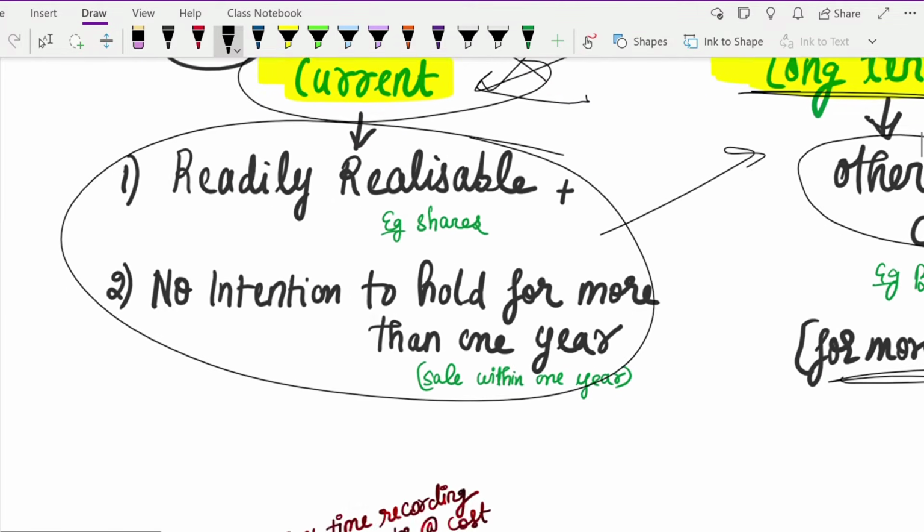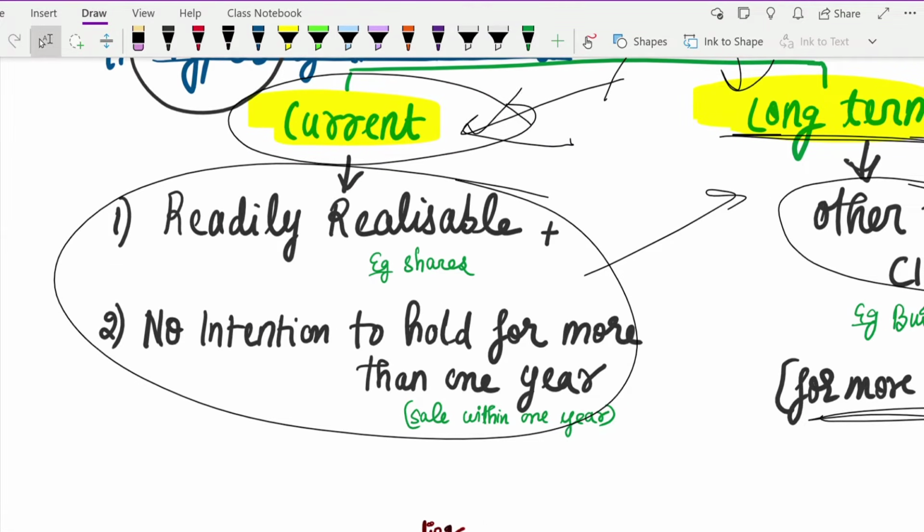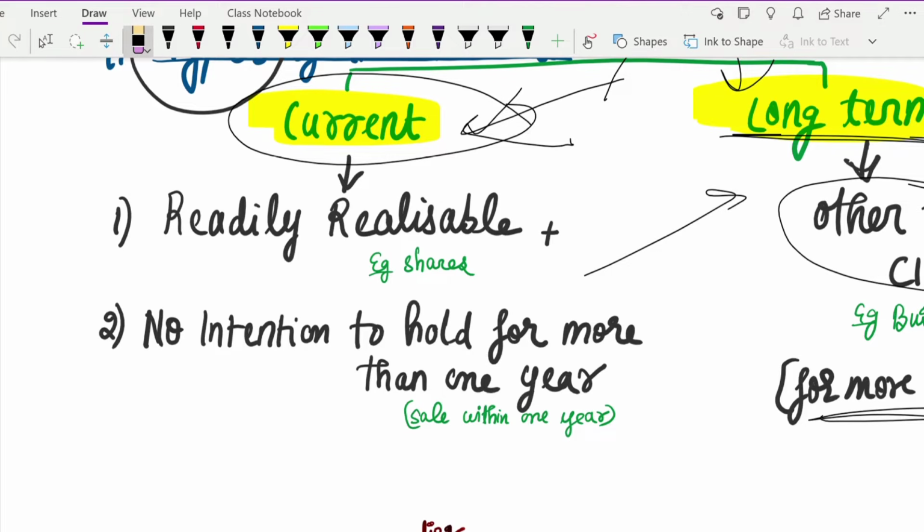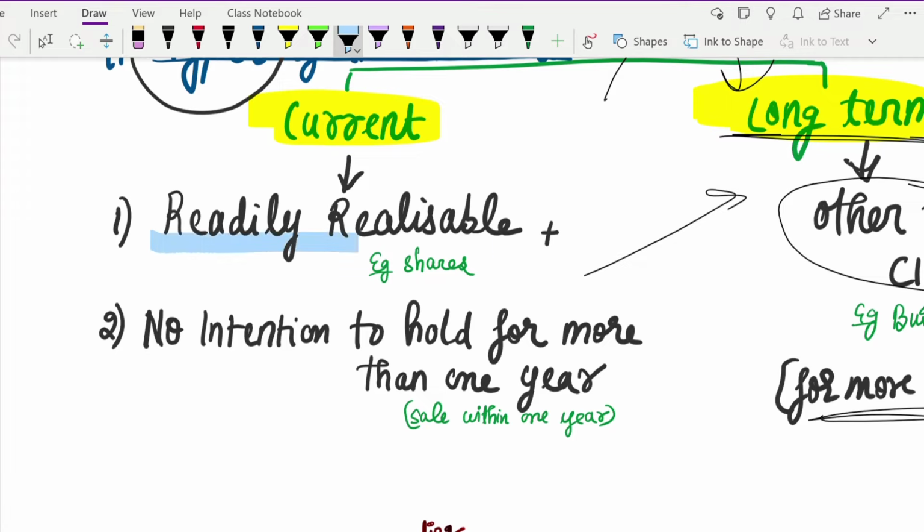Okay. So current investments. In current investments, there are two criteria which you have to fulfill to call it your current investment. First, it should be readily realizable. What does readily realizable mean? It means that if today, or in the near future, or within 12 months, you are planning to sell that investment, why do you classify something as current?